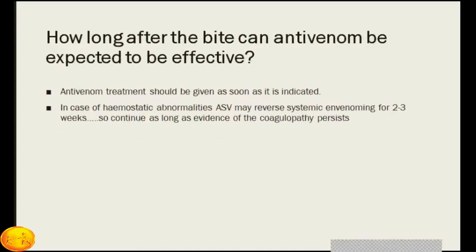How long after the bite can antivenom be expected to be effective? Antivenom treatment should be given as soon as it is indicated and as early as possible. In case of hemostatic abnormalities, ASV may reverse symptoms within 2 to 3 weeks. So continue as long as evidence of coagulopathy persists. In patients with hematological abnormalities, with coagulopathy, the ASV course may be slightly prolonged as compared with neurotoxic bites.